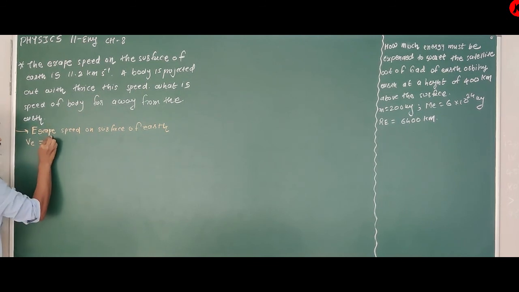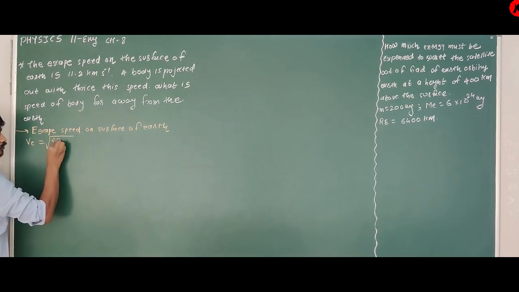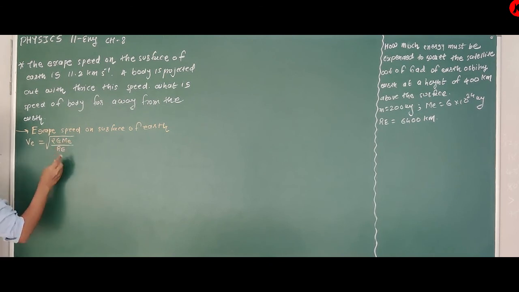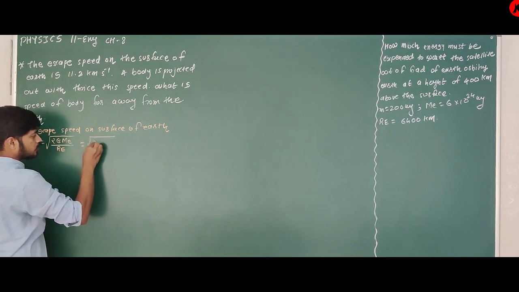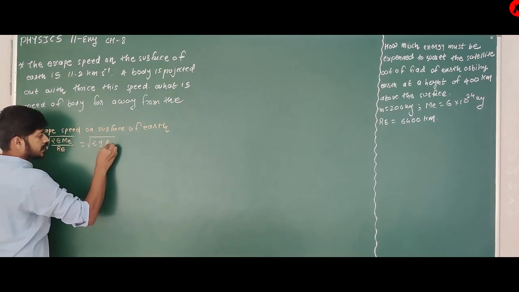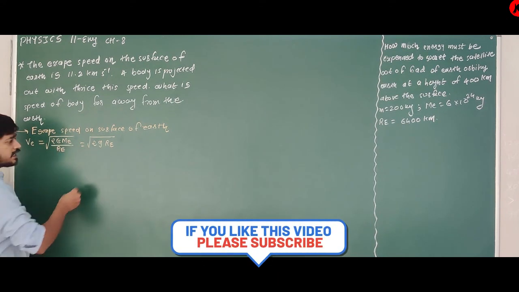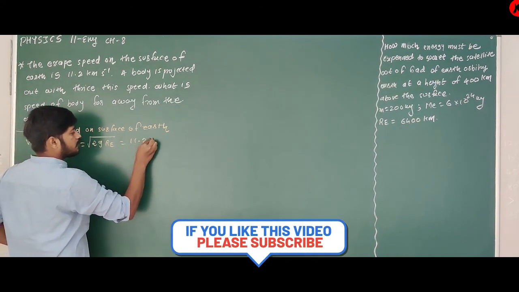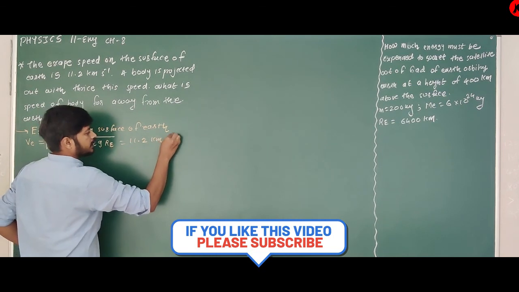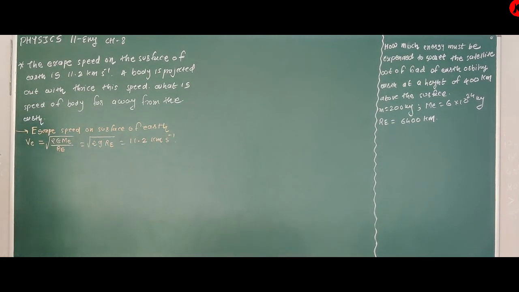VE is equal to under root 2GM upon R, or you can write it as under root 2gR. Yes or no? Yes, we know this equation. Its value is 11.2 km per second.